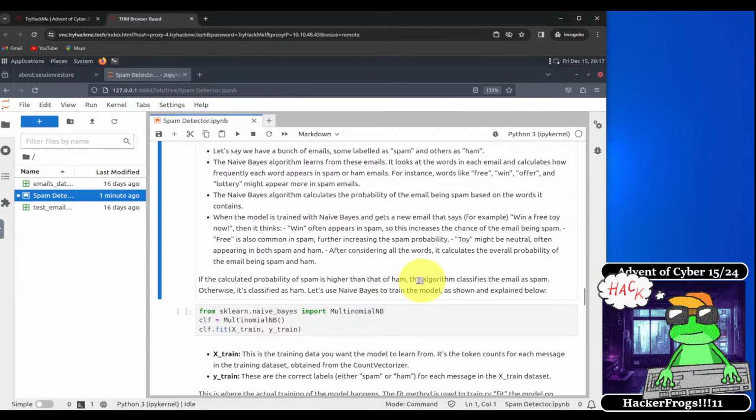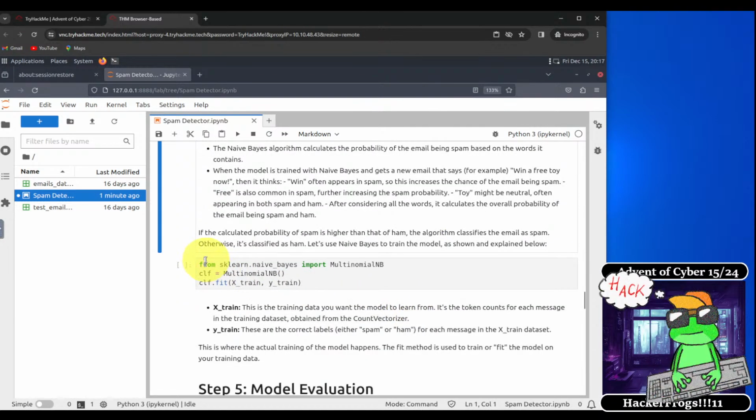After considering all the words, it calculates the overall probability of the email being spam and ham. If the calculated probability of spam is higher than that of ham, the algorithm classifies the email as spam. Otherwise, it's classified as ham. Let's use naive Bayes to train the model as shown and explained below.